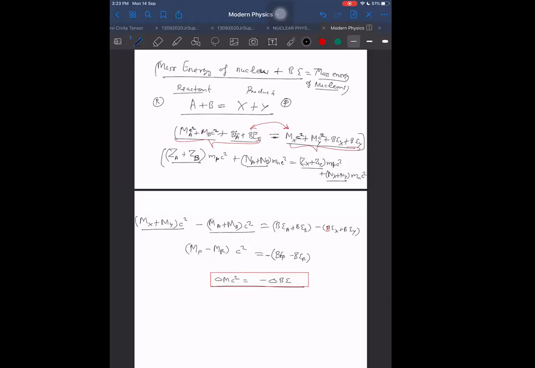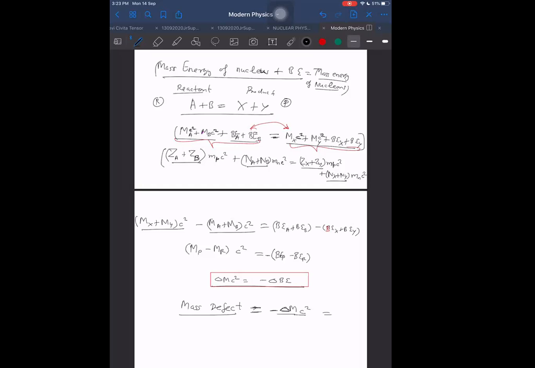So what do we call this thing? Mass defect means, I think, initial minus final. Mass defect is not this. Mass defect we call as negative of it. Mass defect means mass decreased. So mass decrease will be equal to minus of change in mass, minus of delta M. That is called mass defect.